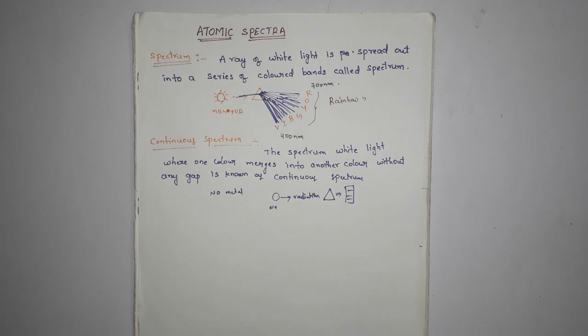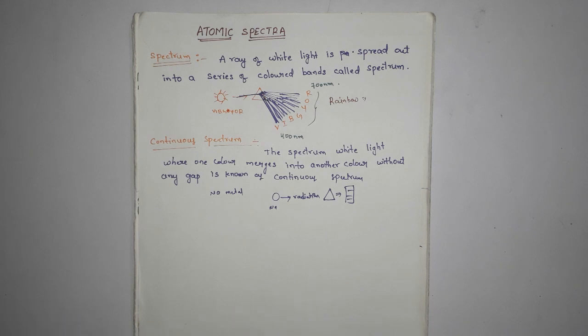We can get a spectrum from atoms and molecules also, when you heat them or supply energy to them. They will either absorb energy or emit energy or radiation. When those radiations pass through a prism, you will get a band of certain colors on a photographic detector or screen.